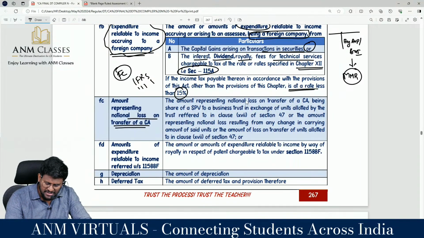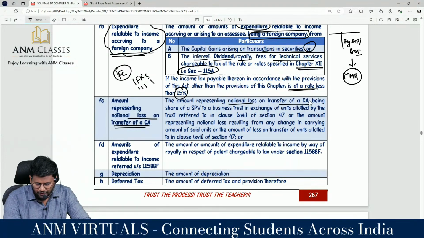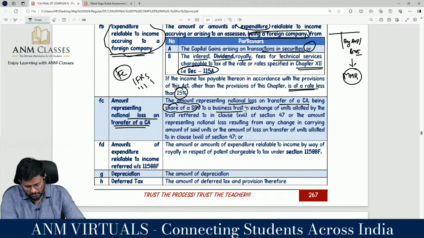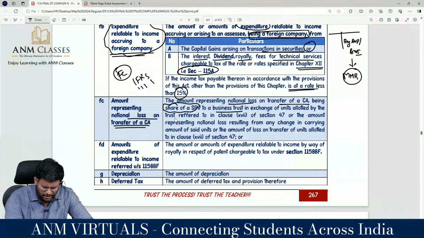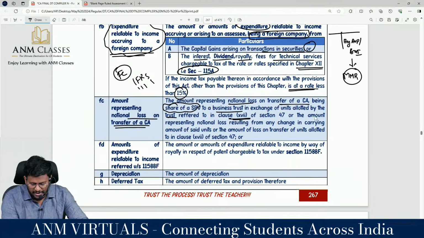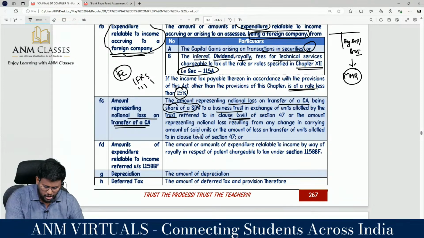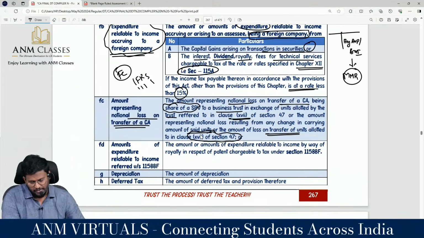Amount representing notional loss on transfer of capital asset. The amount representing notional loss on transfer of capital asset being share of SPV to a business trust in exchange of units allotted by trust referred in section 47 clause 17, or the amount representing notional loss resulting from any change in carrying amount of said units, or amount of loss on transfer of units allotted under 47 clause 17.